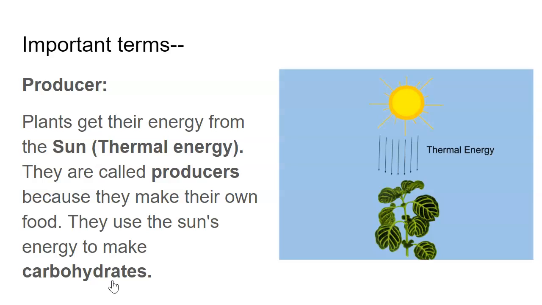Some things that you need to be aware of, and some terms that we need so that you can build the best ecosystem possible, are things called producers. Plants are producers. The reason they're producers is they produce their own food. They use thermal energy from the sun to create their own food, and they also become something called carbohydrate. The carbohydrate is important because that's what we animals eat in order to have energy. So we have producers, which produce their own food, which are plants.